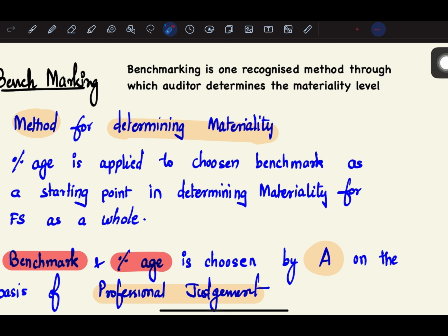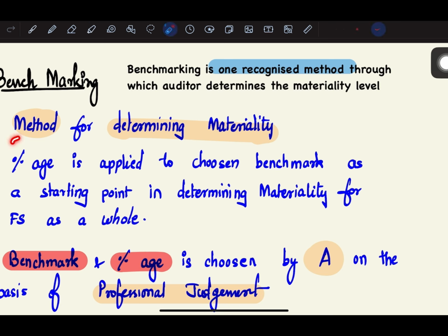Next, let us start with benchmarking. So benchmarking is one recognized method through which the auditor determines the materiality level. We know that in order to determine the materiality level, the auditor needs to exercise his professional judgment. So professional judgment means what? Will the auditor know everything? No. He will basically use some methods to establish a materiality level. So benchmarking is one very recognized method which the auditor uses to determine materiality level.